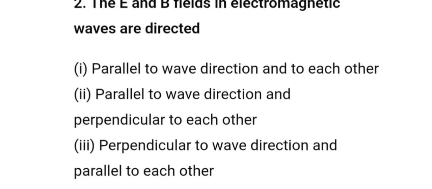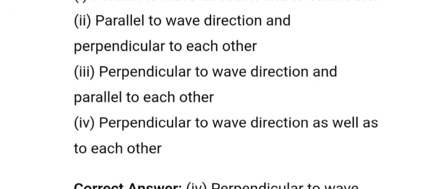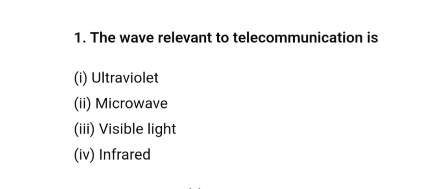E and B field in electromagnetic wave are directed parallel to wave direction and to each other, parallel to wave direction and perpendicular to each other, perpendicular to wave direction and parallel to each other, perpendicular to wave direction as well as to each other. So your answer is option 4, perpendicular to wave direction as well as to each other. Relevant to telecommunication is microwave.